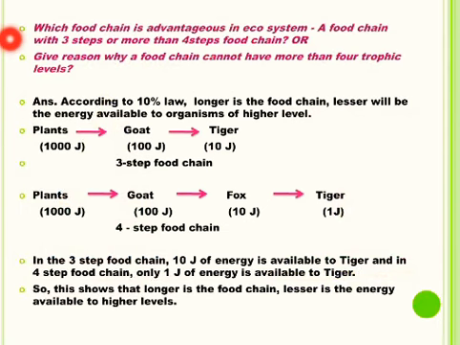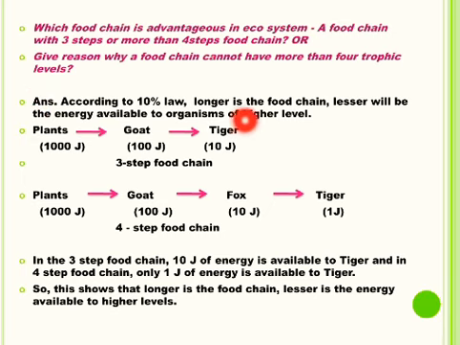Now answer one question based on 10% law. Which food chain is advantageous in ecosystem? A food chain with 3 steps or more than 4 steps food chain, or it can be asked like this: give reason why a food chain cannot have more than 4 trophic levels. Let us see the answer.